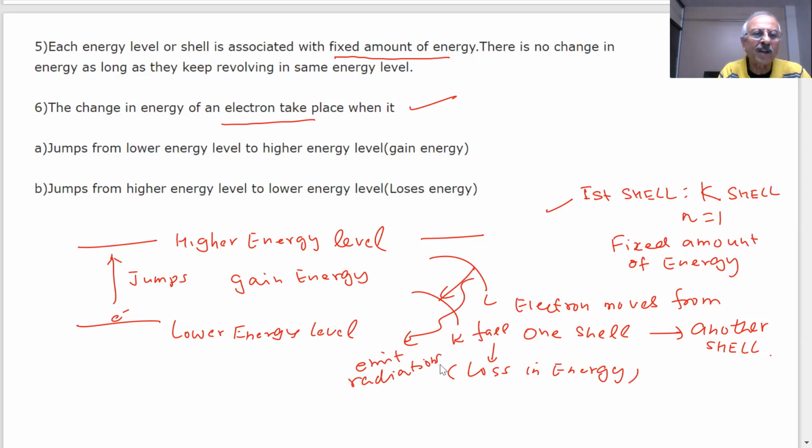If I put light, it may absorb some energy and jump. Energy could be heat energy, it could be light energy, anything could be there, right? So now we started understanding something about the concept of the atom. Does it make sense to you, students? Okay, I'm going slow so that you can understand everything. Once we understand, it will become easy.